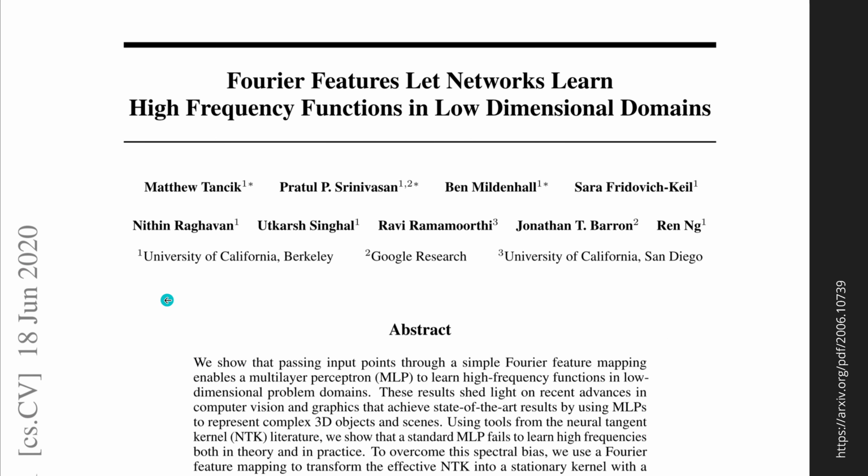But if you really want to read an interesting paper, 3 years before YaRN, I would recommend you this paper. This paper is absolutely unknown, but it is about the Fourier features that let the network learn high-frequency functions. You remember in RoPE we have those in a low-dimensional domain, and we are operating in a 2-dimensional domain. And of course, UC Berkeley, Google Research, and San Diego. If you want to read a paper about this and about NTK, I would recommend you read this very early paper because this is really interesting.